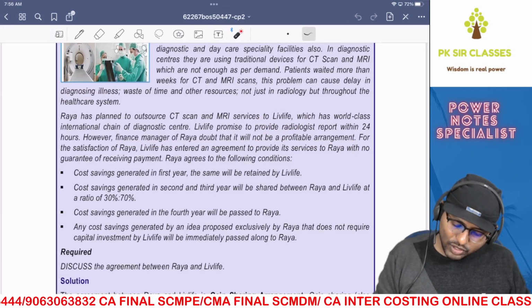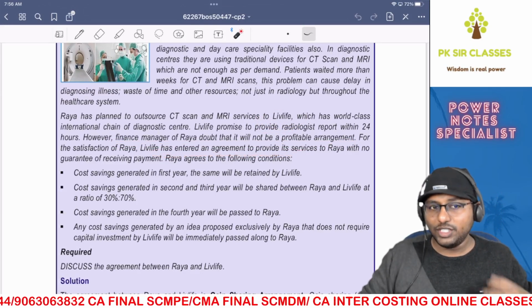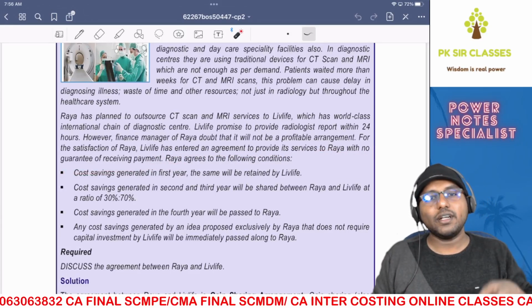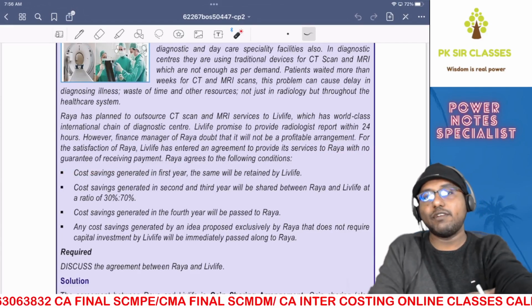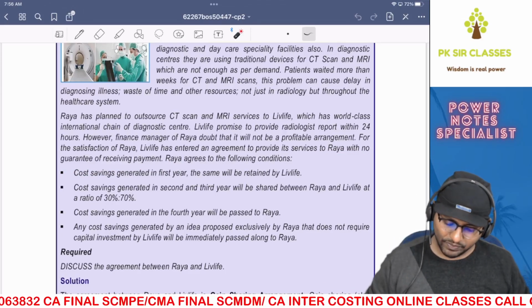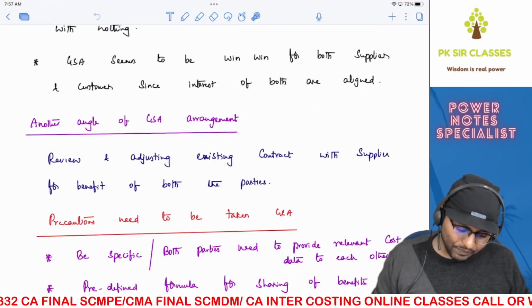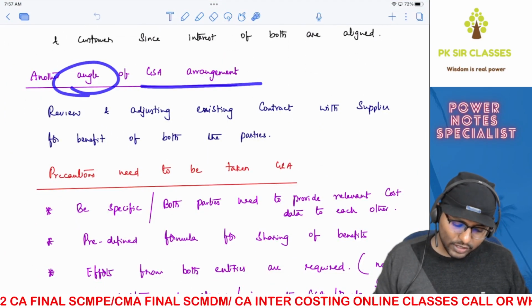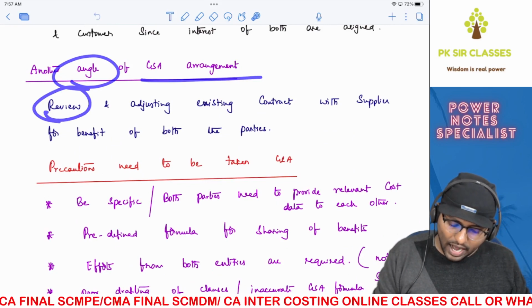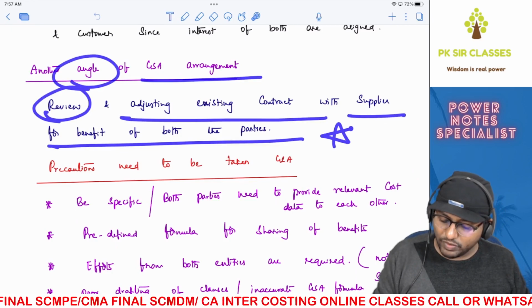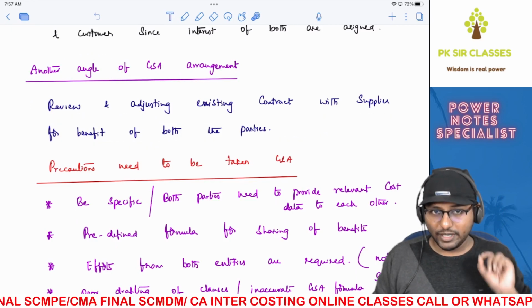Therefore, Live Life comes out with an arrangement called GSA with no guarantee of receiving payment because he wants business and he is very confident that he can get some sort of benefit for both the parties out of this sort of arrangement. So it comes out of the confidence. Are you able to understand? Now, another angle of GSA arrangement is reviewing and adjusting an existing contract with the supplier for the benefit of both the parties. This is very important from your examination perspective as well.